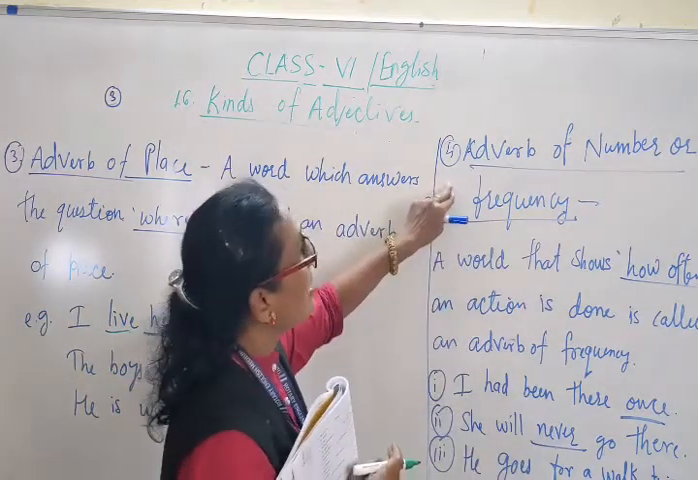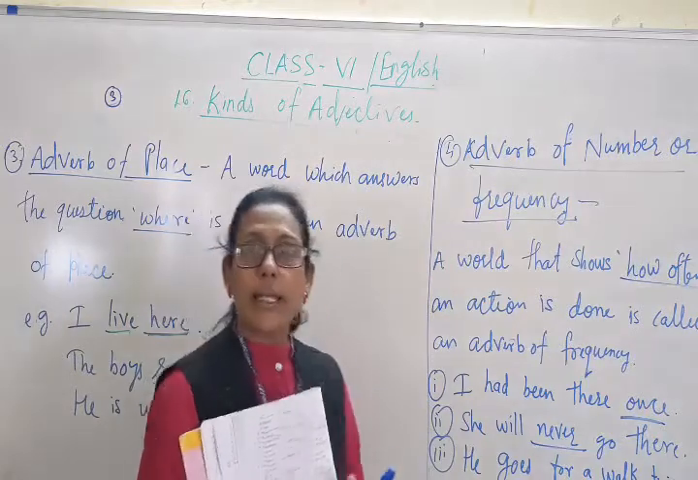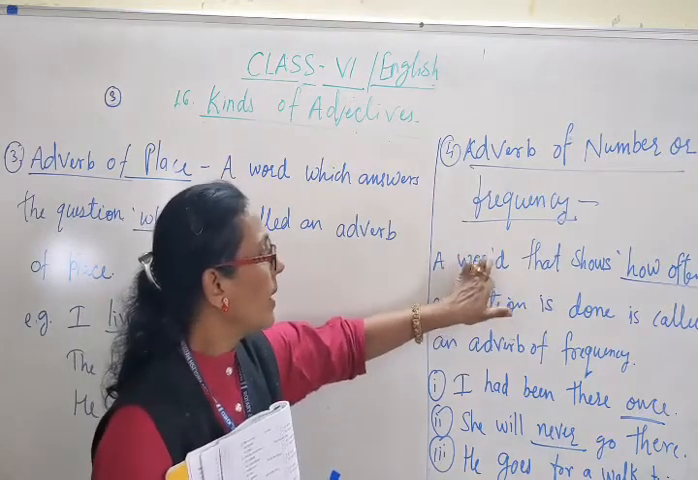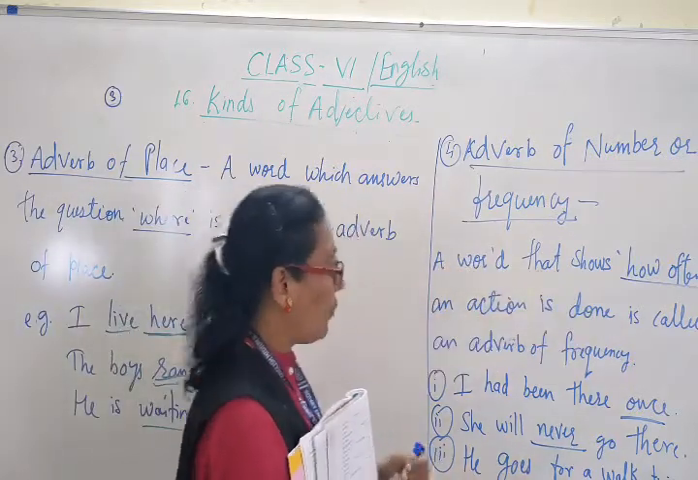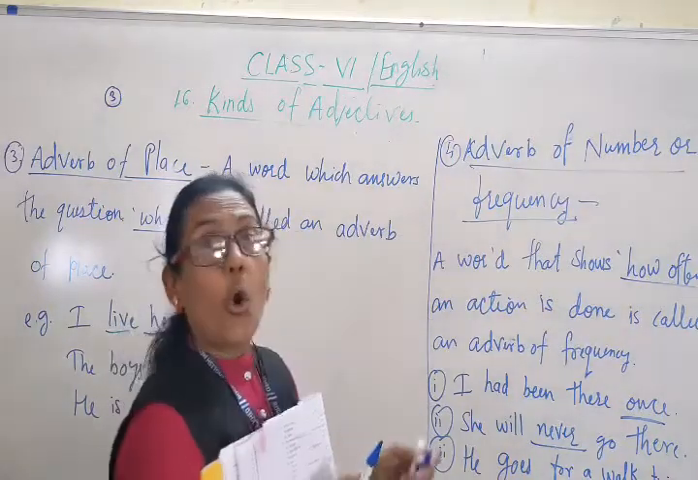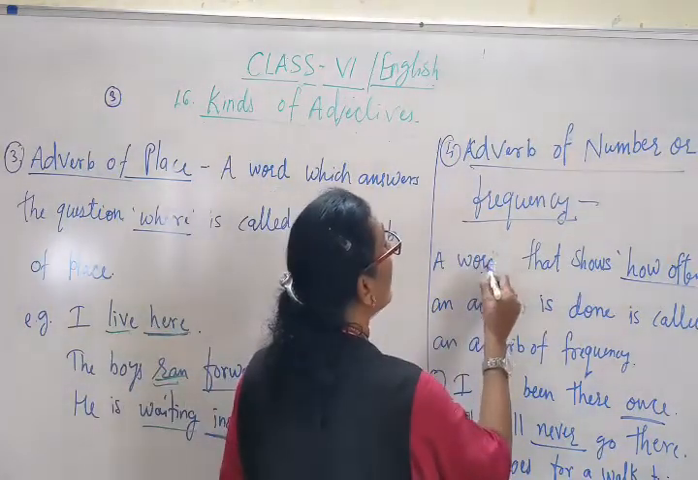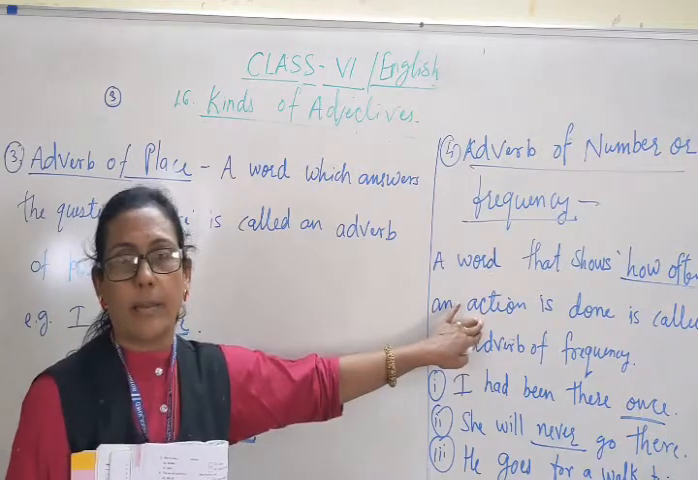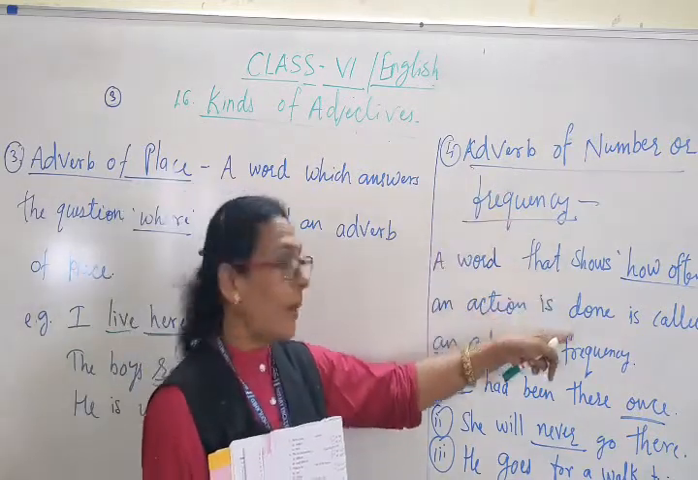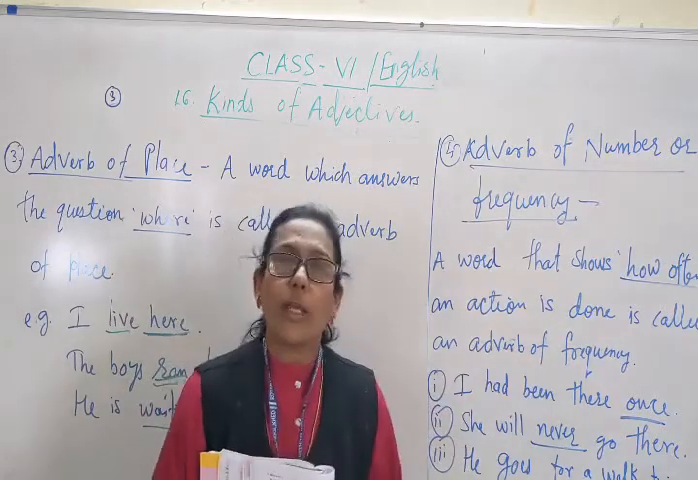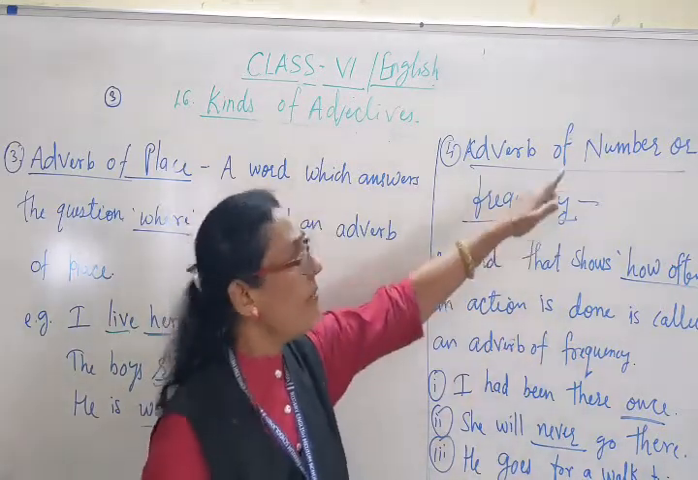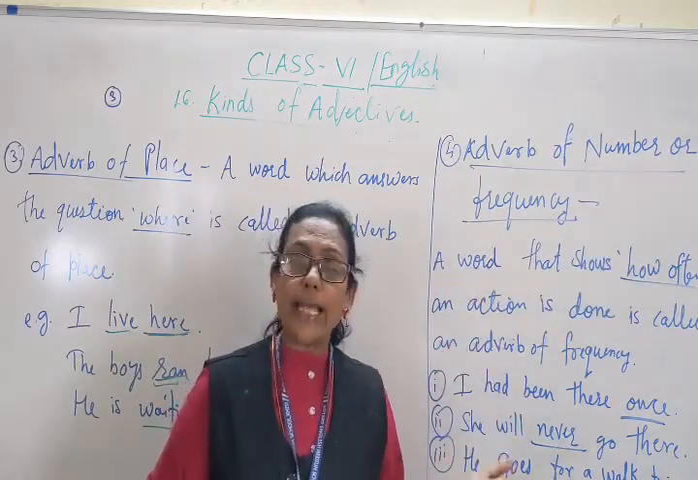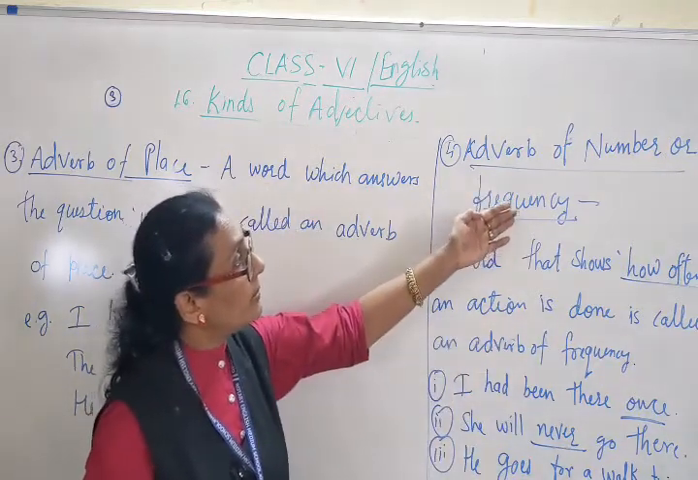Next is the adverb of number, or we can say the adverb of frequency. A word that shows how often, how many times, an action is done is called an adverb of frequency, or we can say the adverb of number. One time, two times, often, almost. In this way, the adverb of number.